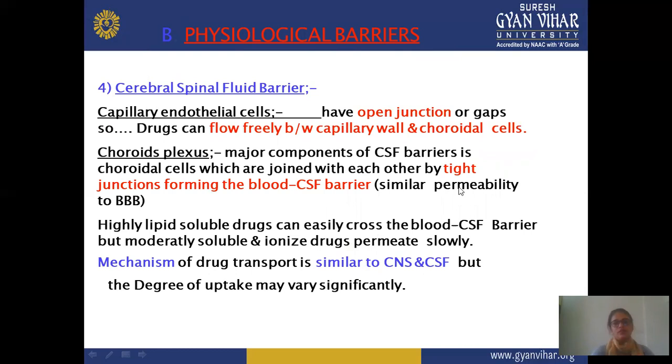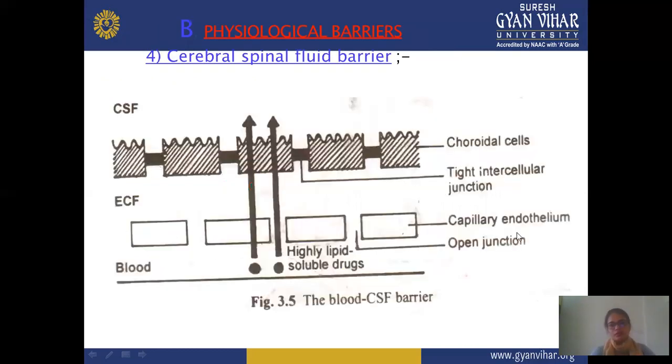It means that all types of drugs can pass through this open junction easily, but drugs do not pass through this CSF barrier because it contains tight intercellular junctions. It's a certain problem crossing this tight intercellular junction, but the drug can easily pass through the gap between the open junctions and stays in this extracellular fluid.